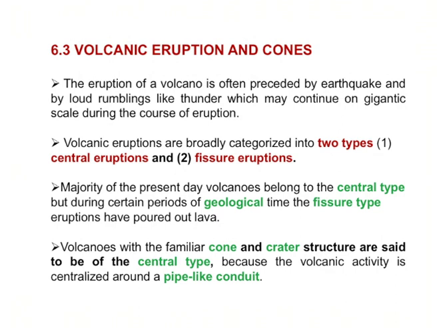Volcanoes with the familiar cone and crater, these two structures play a very important role in the formation of central type eruptions. The reason is that volcanic activity is sometimes centralized around a pipe like structure. At that time, central type volcanic eruptions will occur.